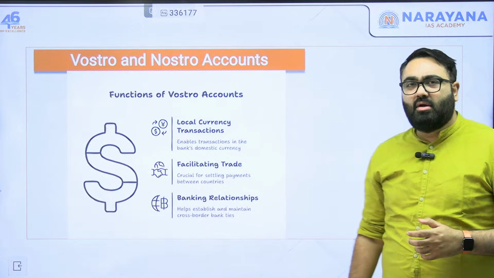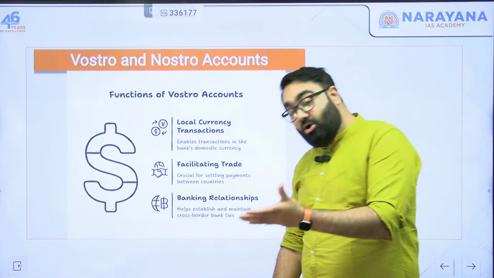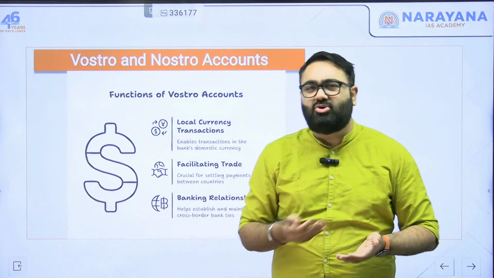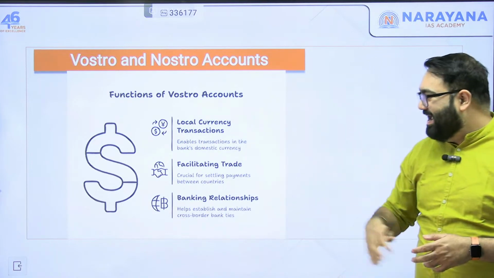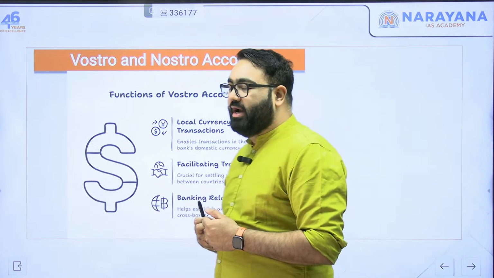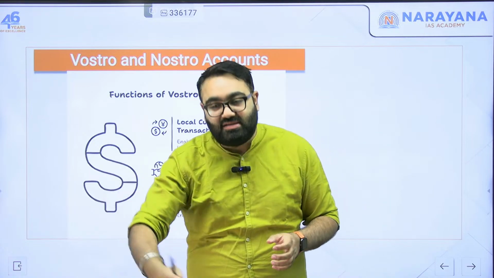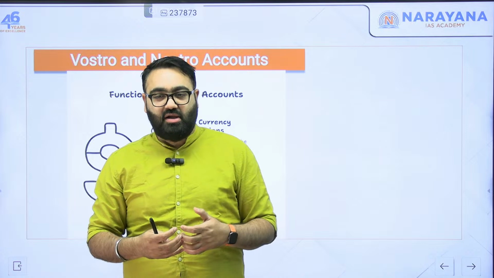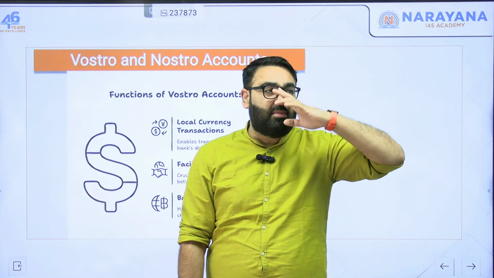In the Vostro account, that bank gets local currency transactions, because for Bank of America, that account is a Vostro account. So the person coming in and bringing in the money will bring in dollars only. So for them, it's local currency. So a Vostro account gives a bank local currency transactions. It also improves your relationship with other banks. We are living in such a globalized world right now that all banks must maintain good relationships with as many other banks in other countries as possible. International transactions are becoming more and more common these days. You are working in many companies, and there are people working in companies which are not from India. You might be working, for example, in a Brazilian company.